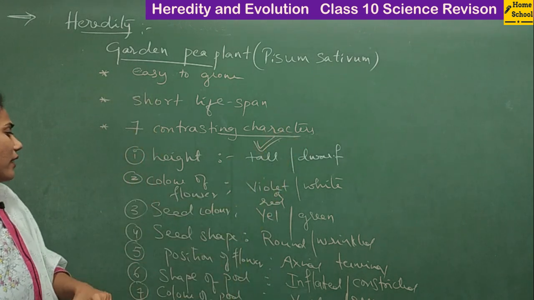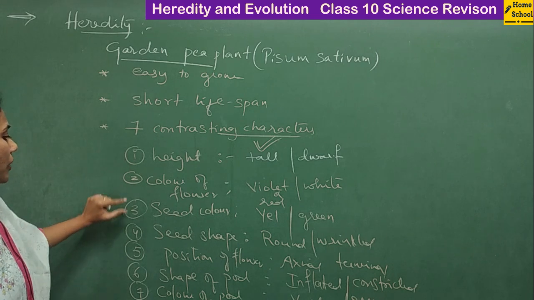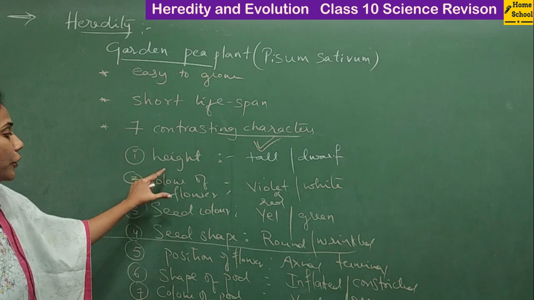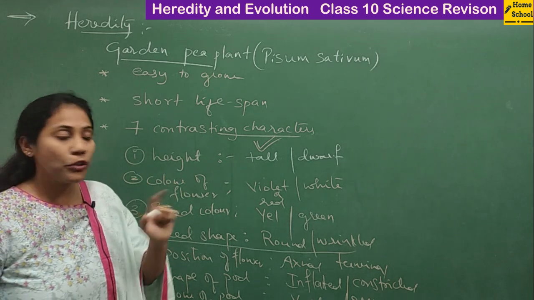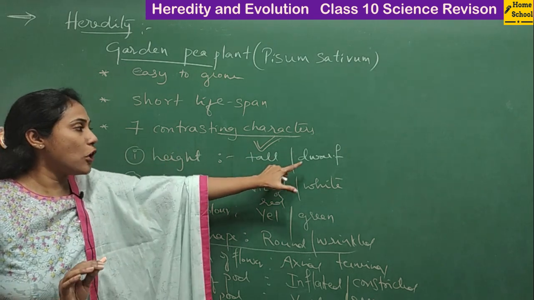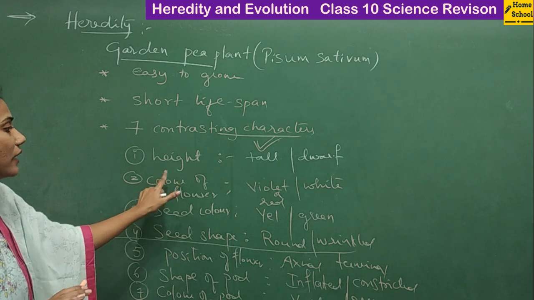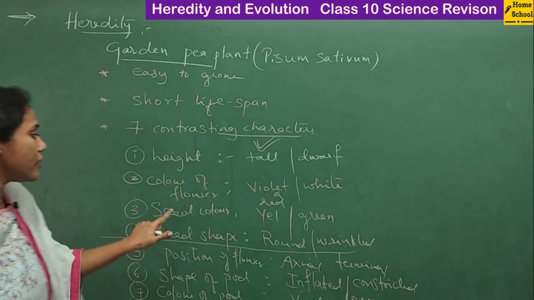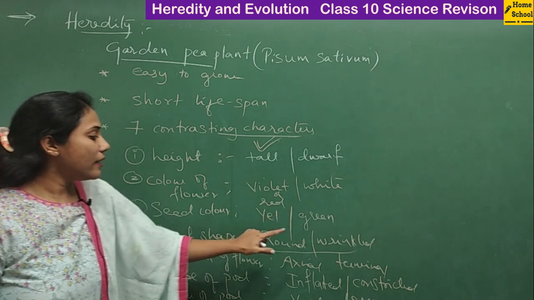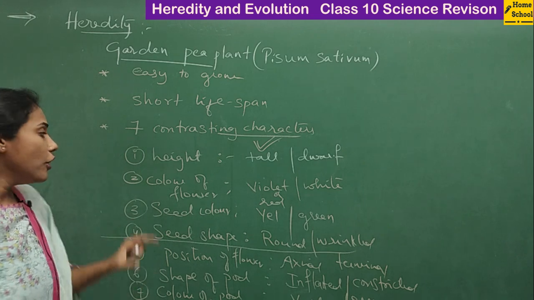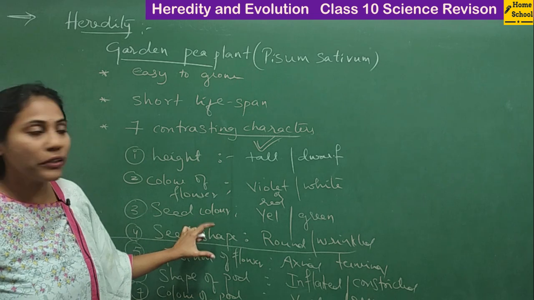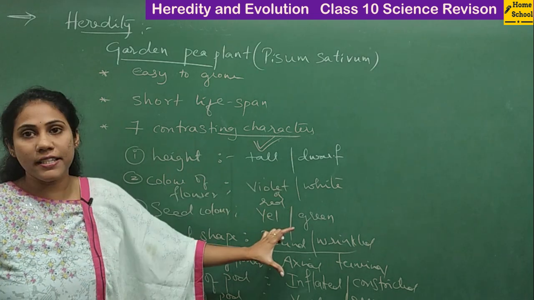Okay, so at least you have to remember these four. Four contrasting characters are a must, because questions can be asked more frequently relating to this. At least you must know height: tall is dominant, dwarf is recessive. Flower color: violet is dominant, white is recessive. Seed color: yellow is dominant, green is recessive. Seed shape: round is dominant, wrinkled is recessive. So at least four characters I would recommend you to remember, and which is dominant and which is recessive.